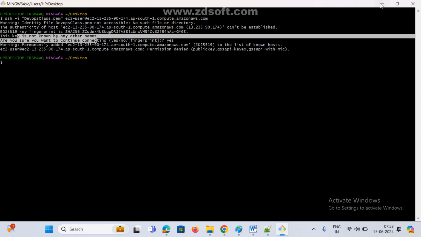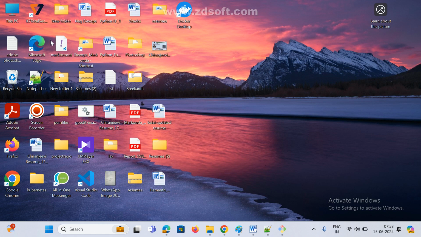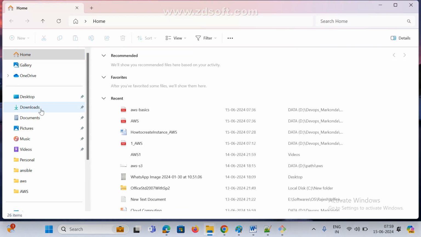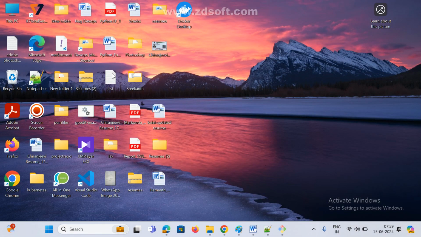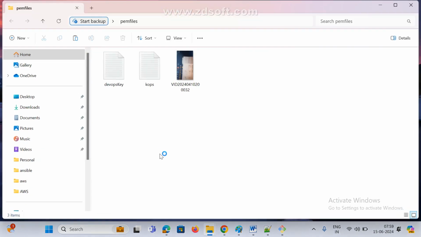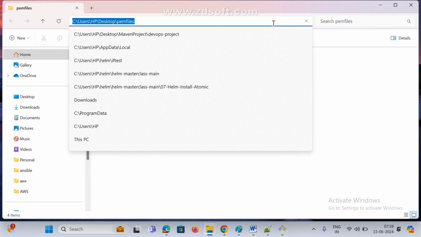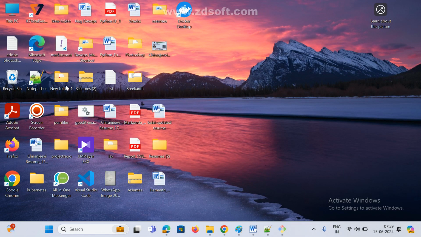Actually I am running on desktop, right? Do I have my PEM file, my public and private key, here? No, right? Actually my PEM file is available here in the download section. Copy this devapps class, this is the public private key PEM file. Keep it where you want. Actually I am keeping it here. Now I am going to run under this particular path.